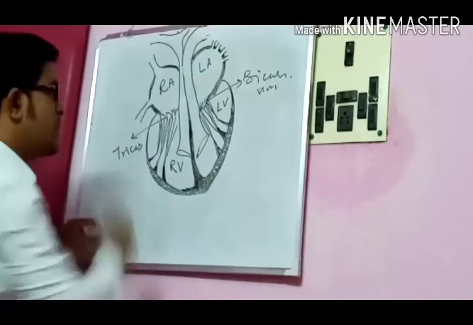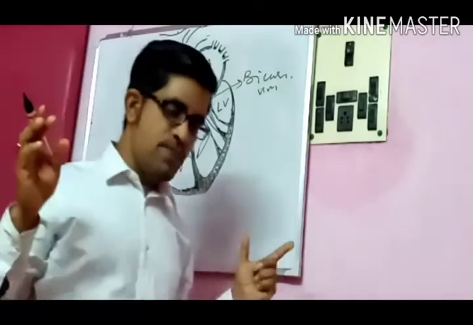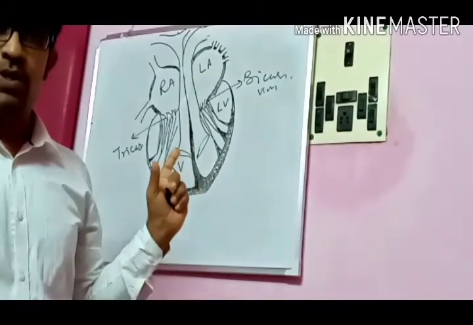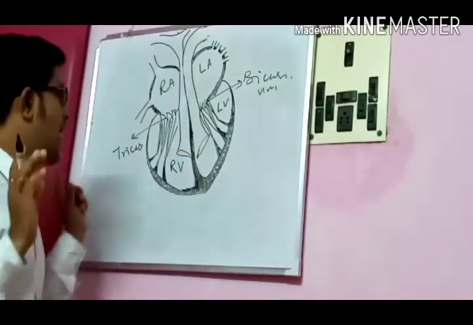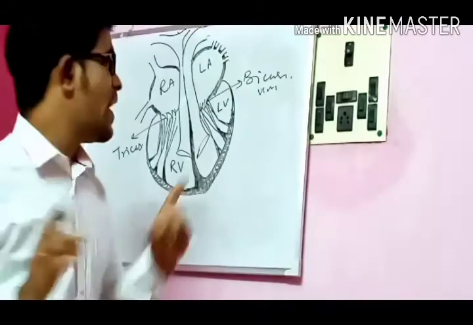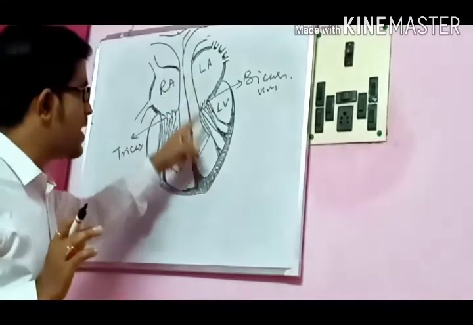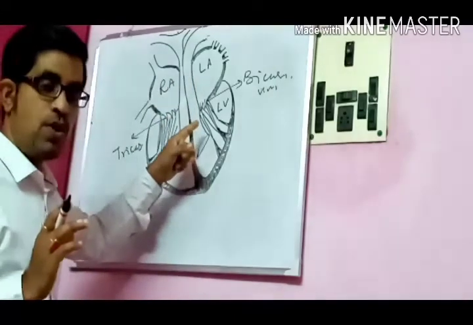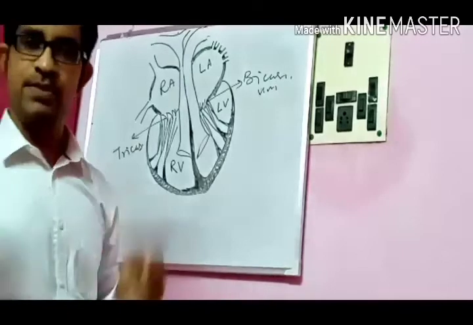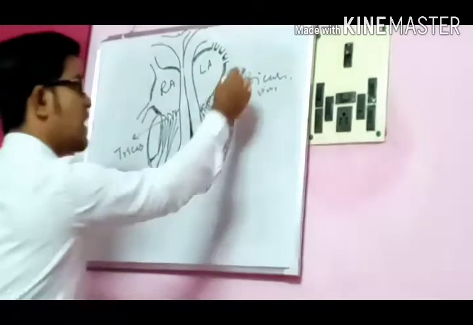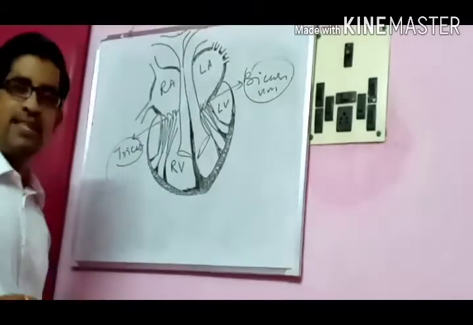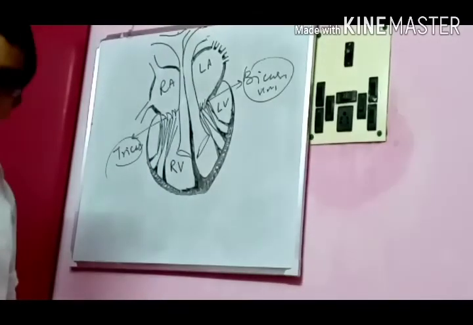Remember that the bicuspid valve is nothing other than your mitral valve. The bicuspid valve and tricuspid valve both connect the atrium and ventricle. So they are called atrioventricular valves.